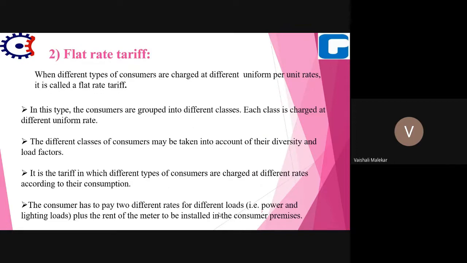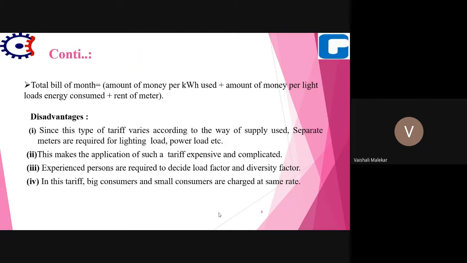So this will form the flat rate tariff. So flat rate tariff includes what? Amount of money per kilowatt hour used, amount of money per light load energy used, plus rent of meter. What are the disadvantages of flat rate tariff?